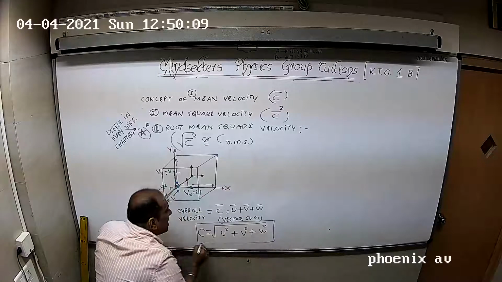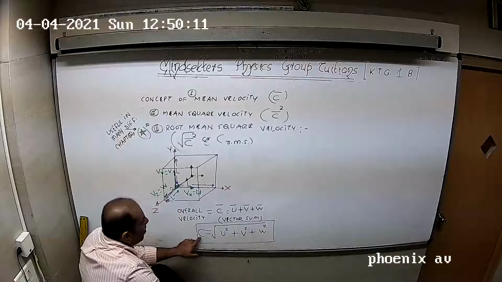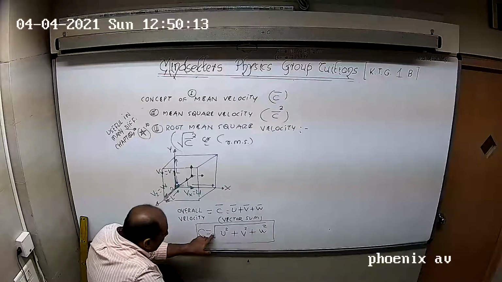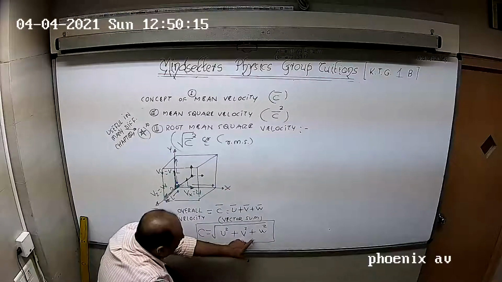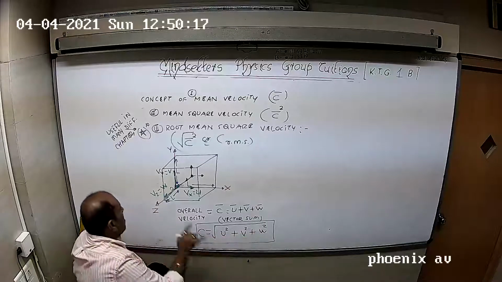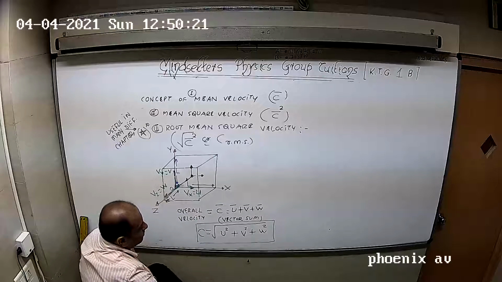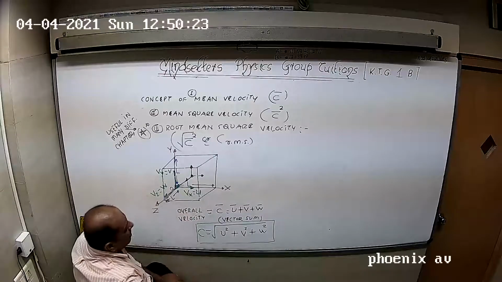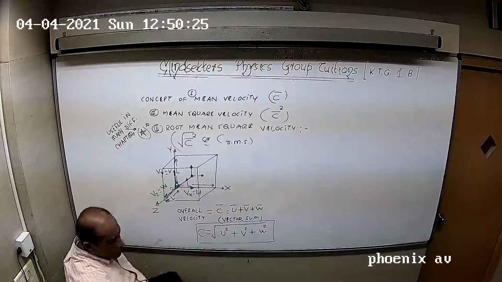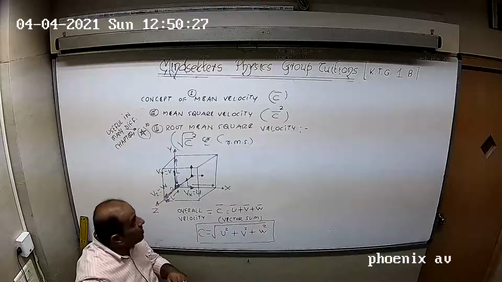So C is the velocity of the molecule, and it is the square root of the sum of squares of the x component, y component and z component. This is the rough background; we are talking about one and the same molecule.